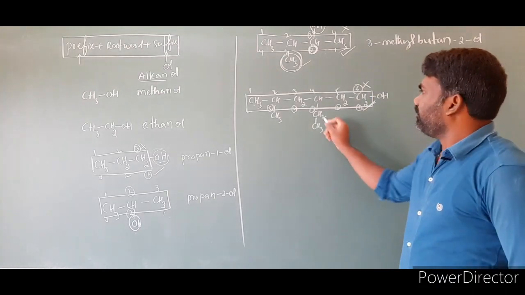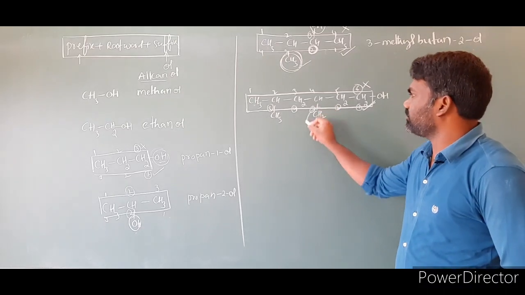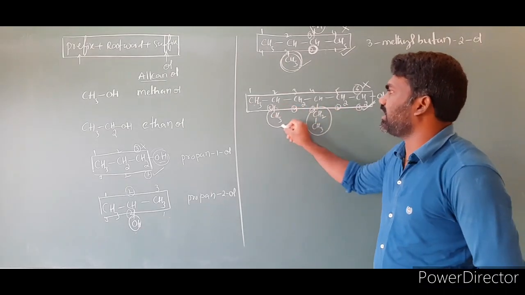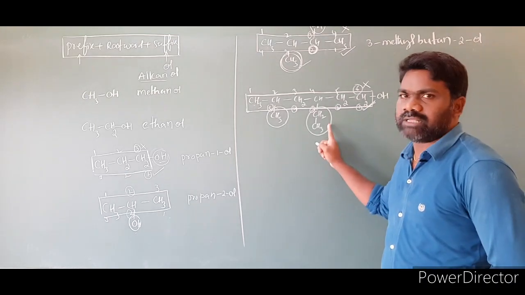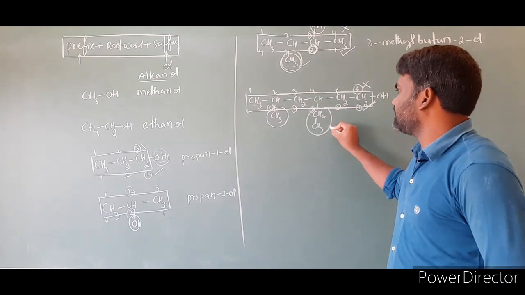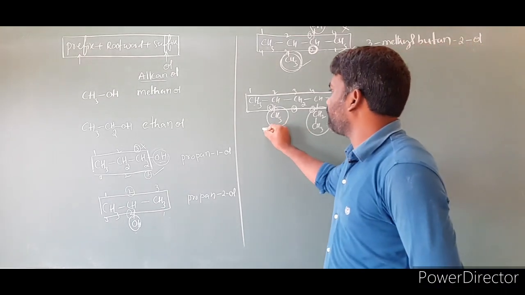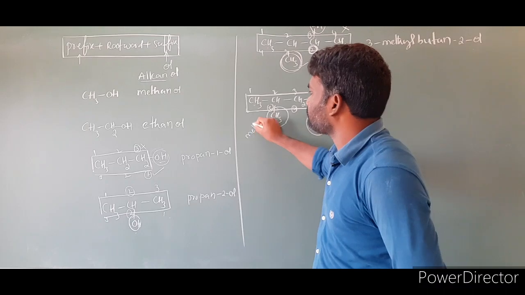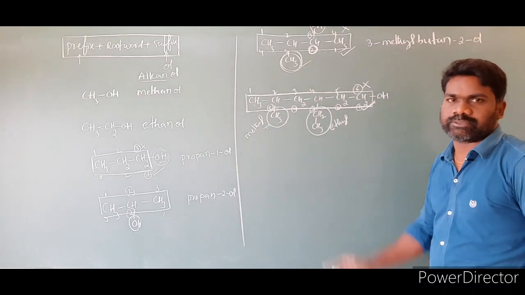Then we have to identify what substituents are present in the molecule. Look at this molecule. This is one substituent and this is another substituent. There are two substituents present in the molecule. This substituent has 2 carbons. This is the ethyl substituent. What is the name of this other substituent? Methyl. This is the methyl substituent, and this is the ethyl substituent.